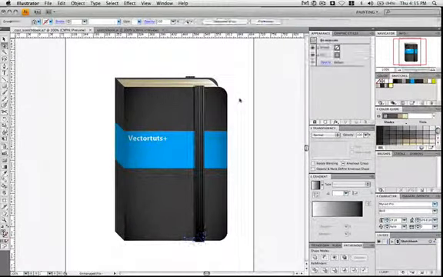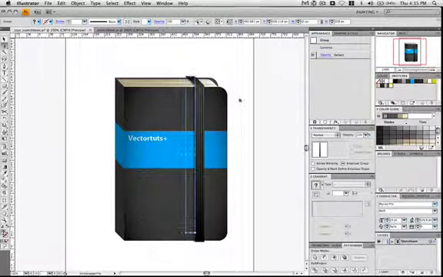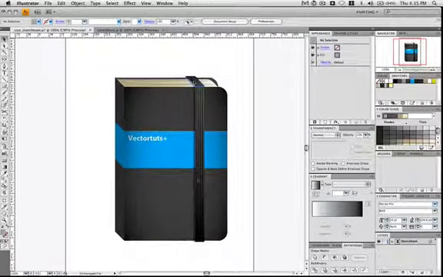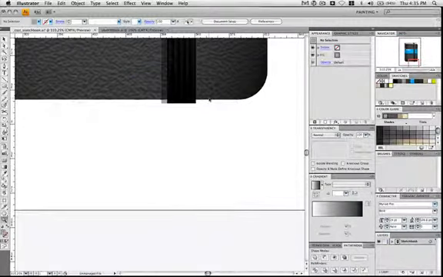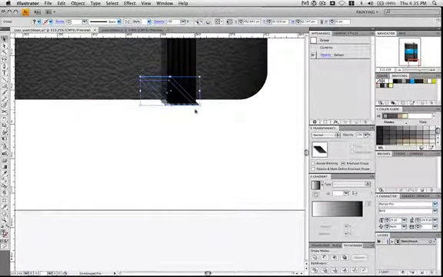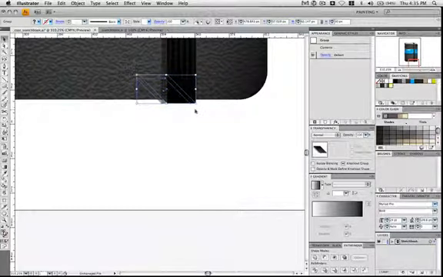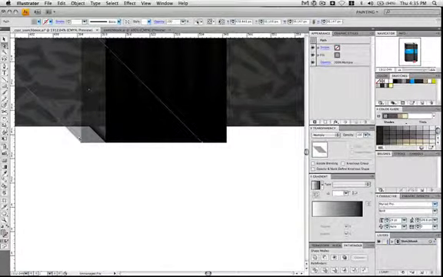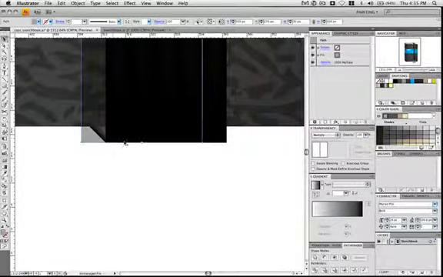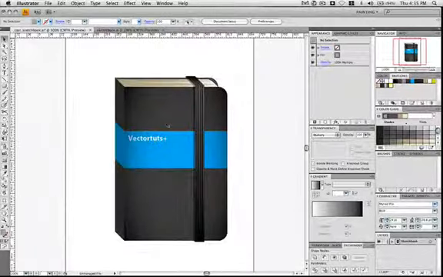Looks like I didn't make a copy. That time I did. Alright, that way it appears to go all the way around, like the band is on the back of the book as well. I'll go ahead and save it.